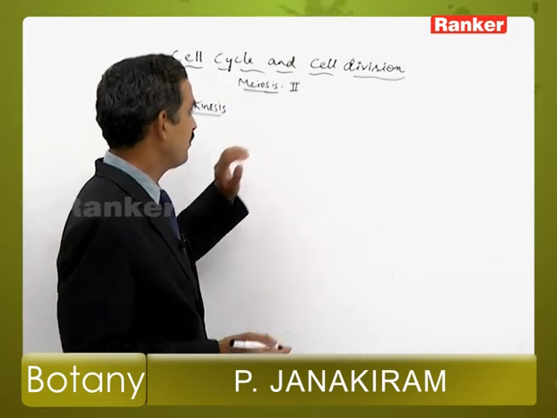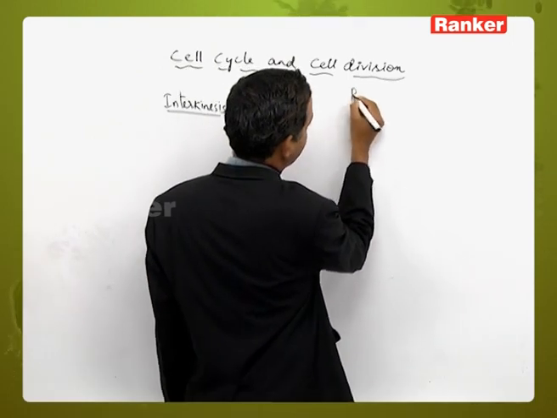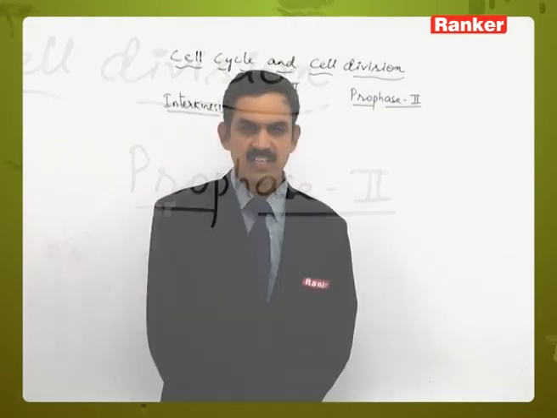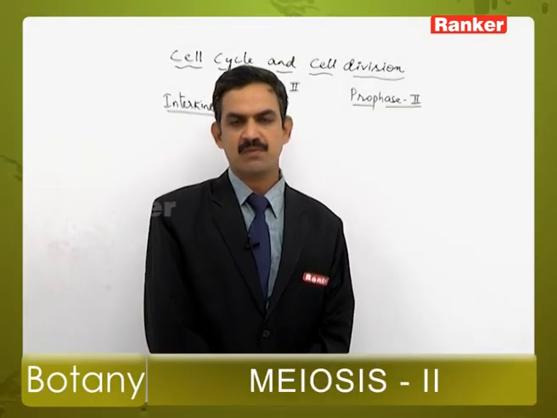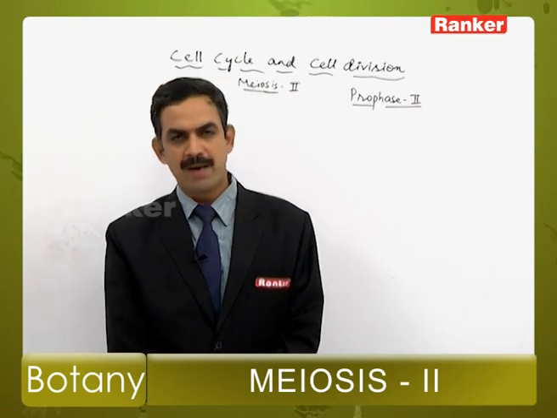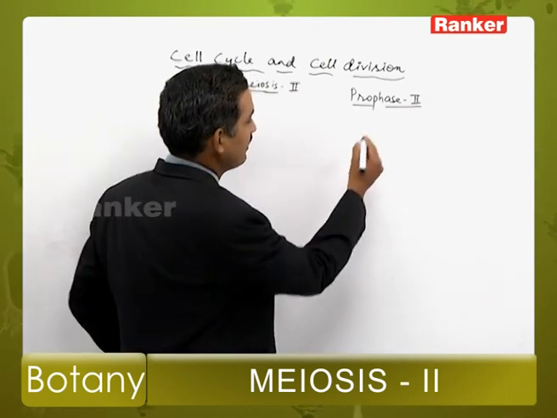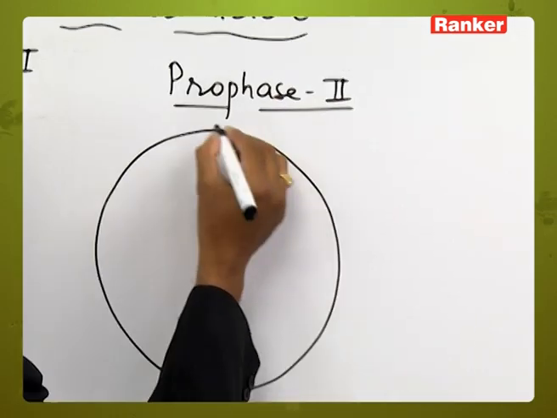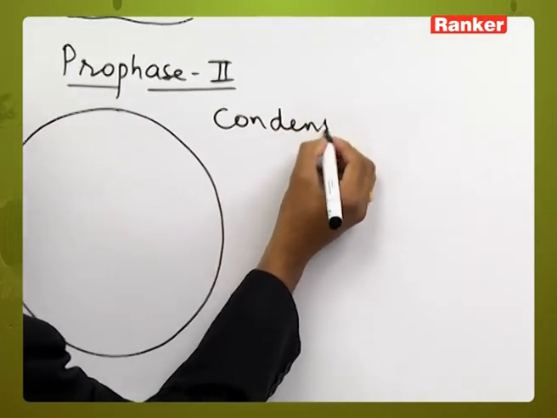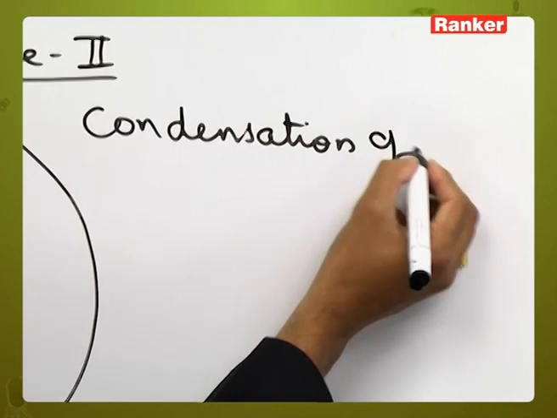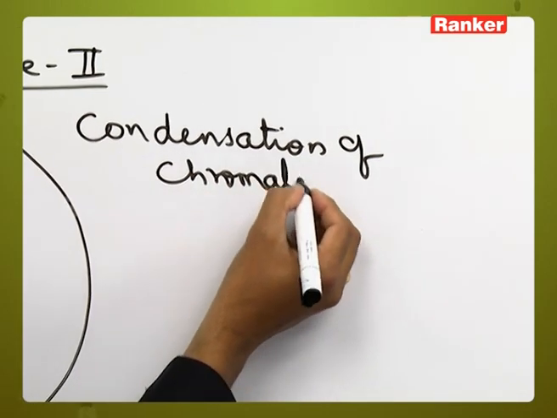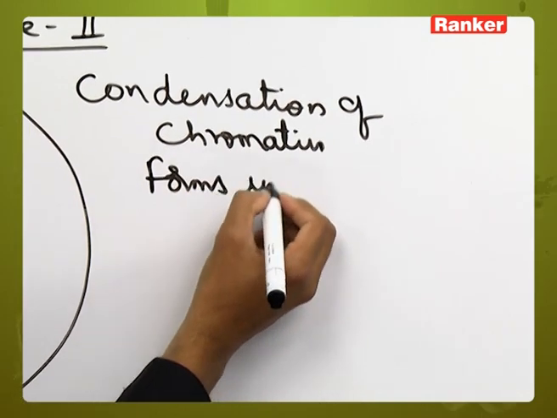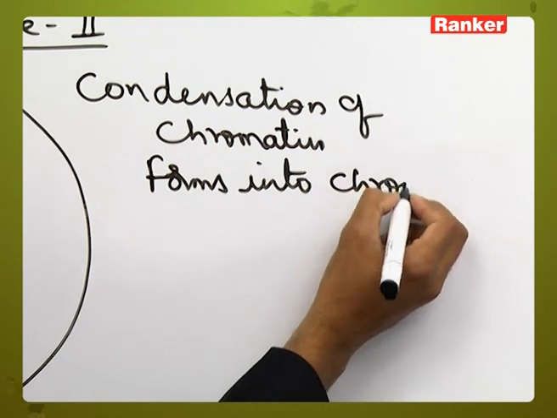So here in meiosis 2, as we had discussed, 4 stages are there. One is called prophase 2. In the telophase 1, we have seen that decondensation of the chromosomes will take place, so that the chromatin will be formed. That chromatin, during prophase 2, once again will undergo condensation, and it forms into chromosomes.